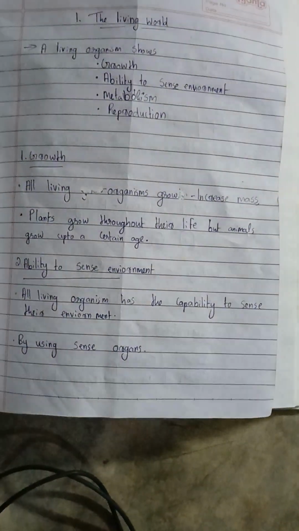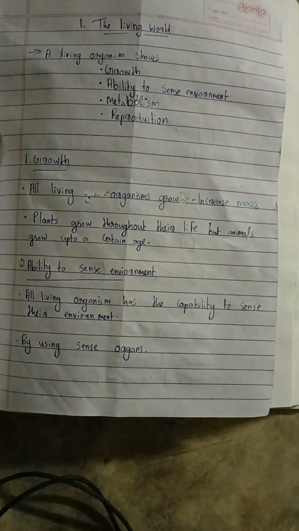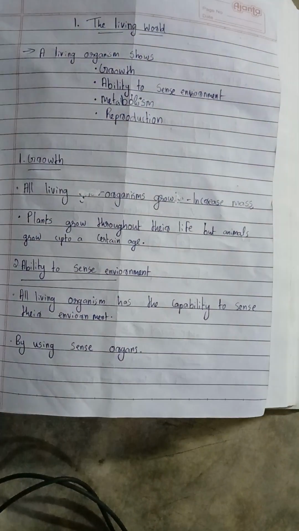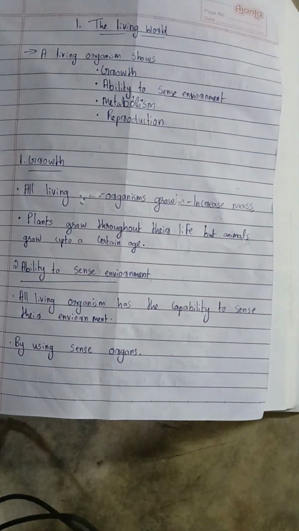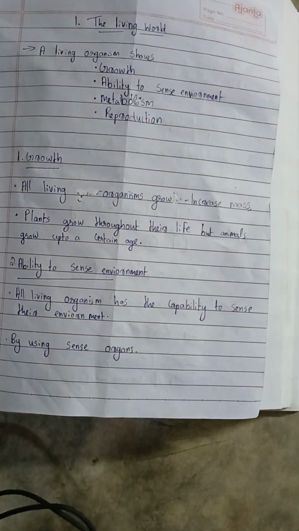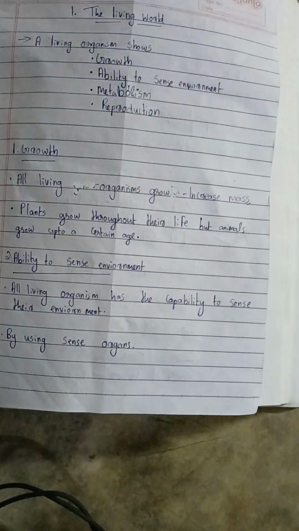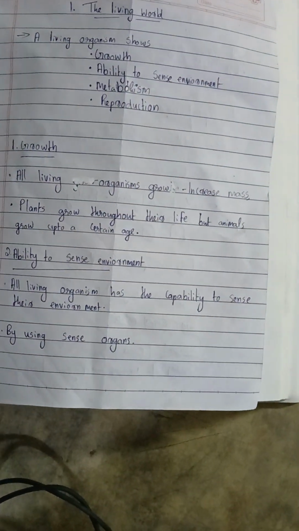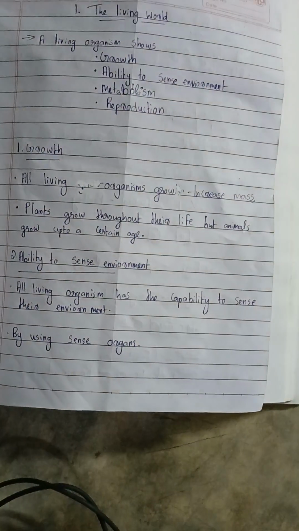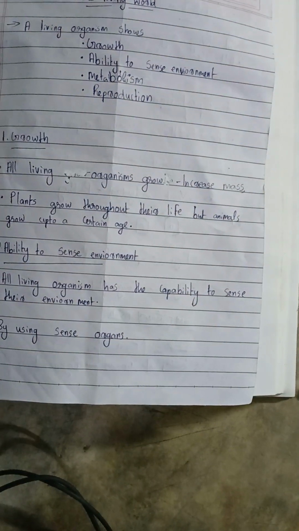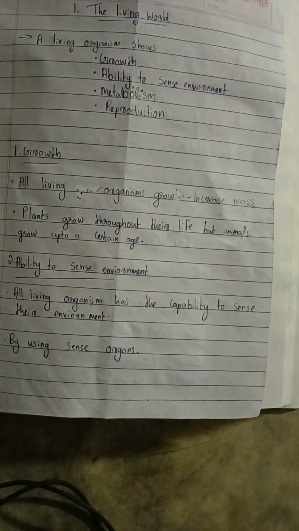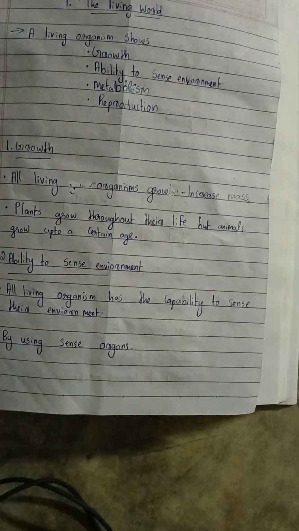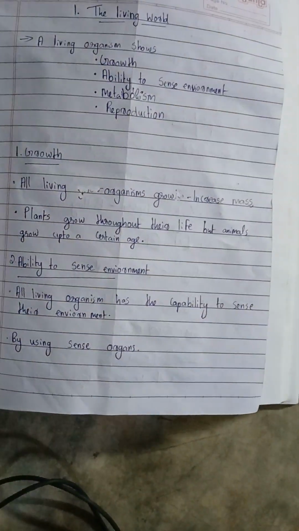Ability to sense environment means all living organisms have the capability to sense their environment by using sense organs. You all know that we have different sense organs. By using our sense organs we can sense various senses in our environment. So we can say we have sense organs to sense various senses of our environment.